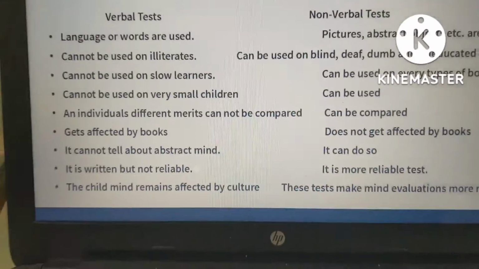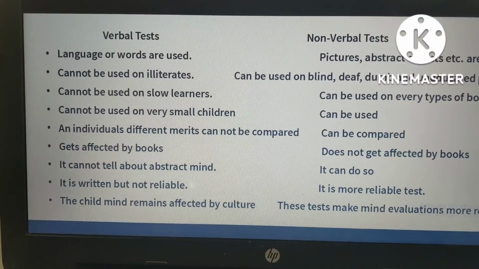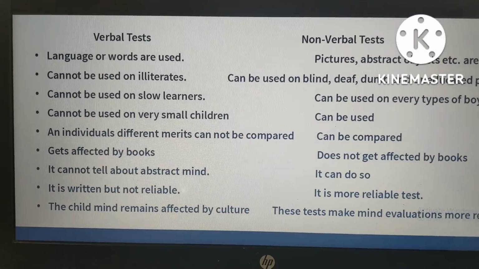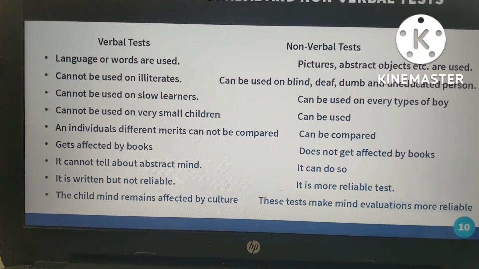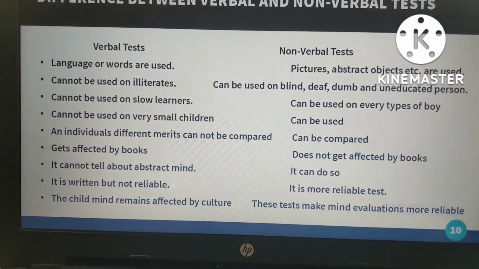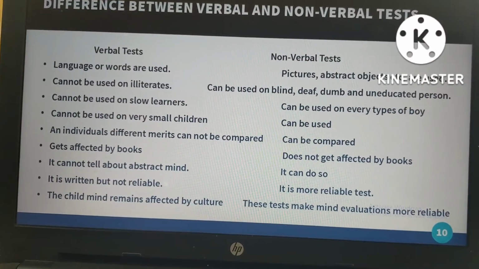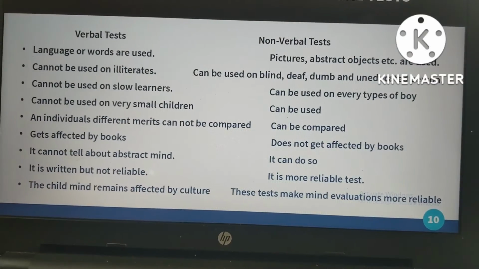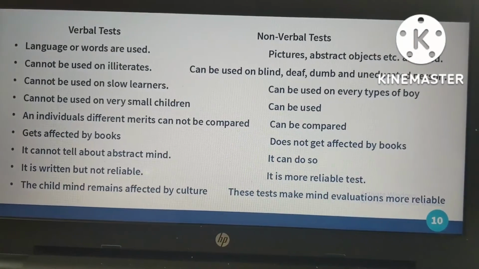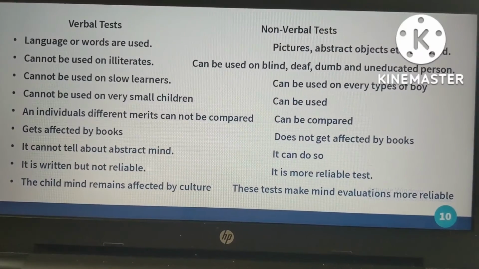Next is the verbal test and the non-verbal test. In the verbal test, language or words are used, as we just saw. In examinations also, whatever instructions are given to us, they will be in words only. And in the non-verbal test, they will show us pictures, flashcards, or abstract objects can be used.